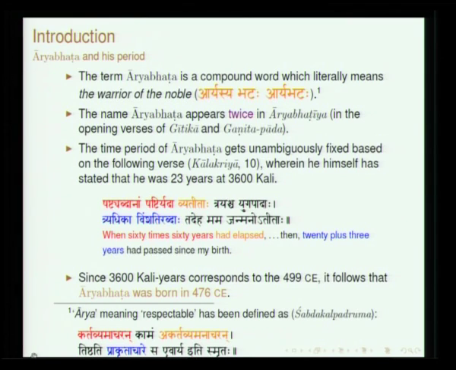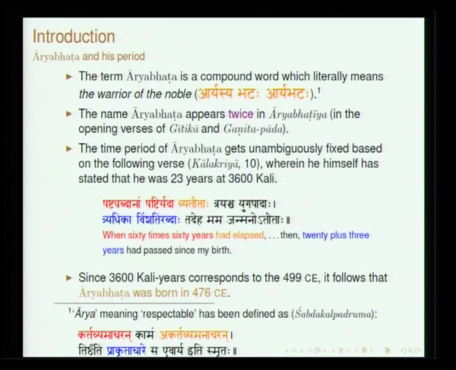Aryasya Bhataha, Aryabhataha. This is how one can derive the word Aryabhata. Bhata normally means a soldier, a guardian and so on. The term Arya refers to a noble person. In fact, a very interesting definition has been presented in one of the texts called Shabda Kalpadruma. I have noted it down: Kartavyam Acharan Kamam Akartavyam Anacharan Tisthati Prakritachare Sayeva Arya iti Smritaha. This is a very beautiful definition.